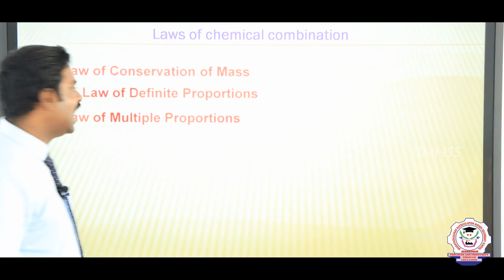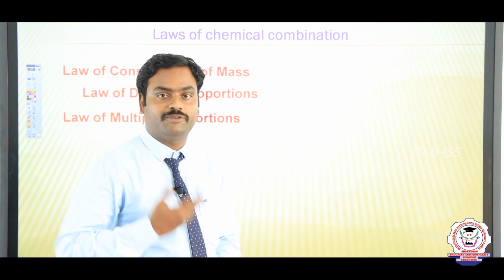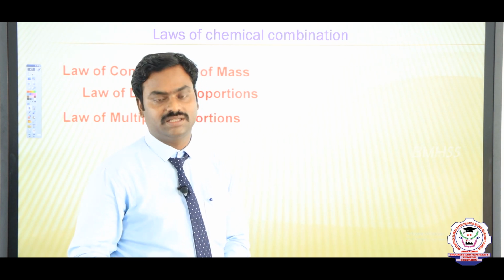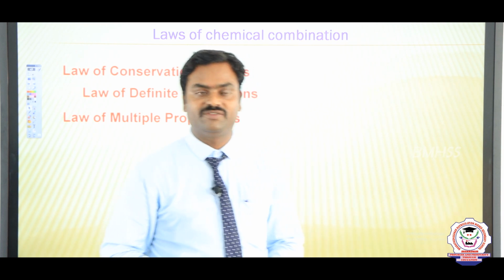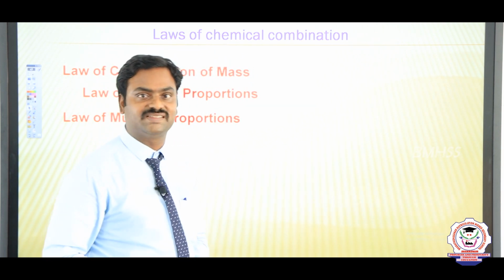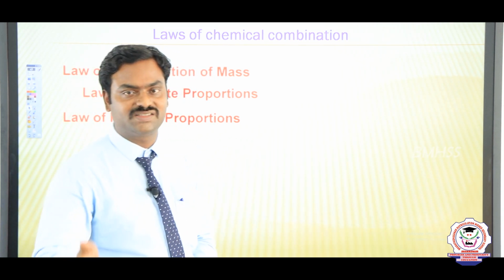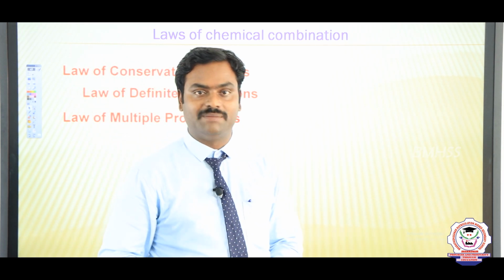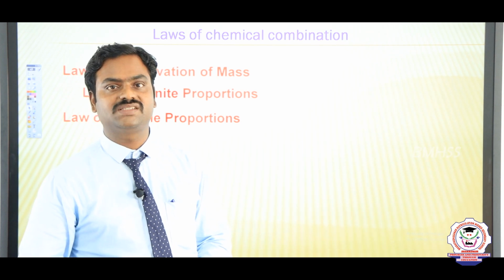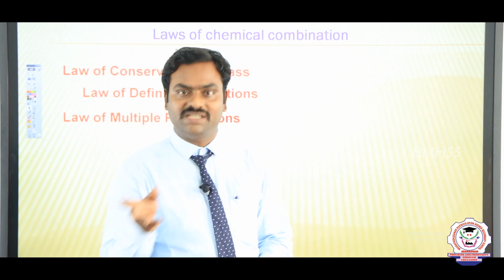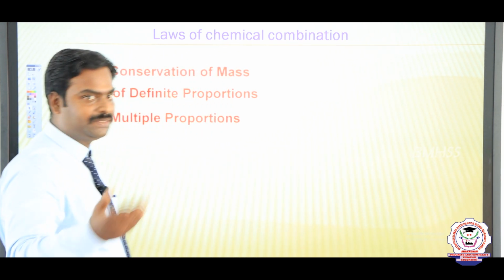The next one, law of multiple proportion. The same kind of atoms may form two or more kinds of molecules. For example, water and hydrogen peroxide. The molecular formula of water is H2O, whereas the molecular formula of hydrogen peroxide is H2O2. Both have the same kinds of atoms, hydrogen as well as oxygen, but the ratio among them is 2:1 for water, whereas for hydrogen peroxide it is 1:1. So, the proportion is changing because the molecules are different. That is known as law of multiple proportion.